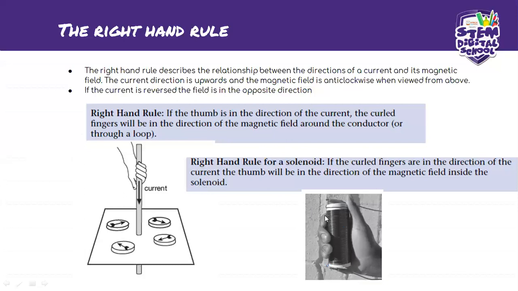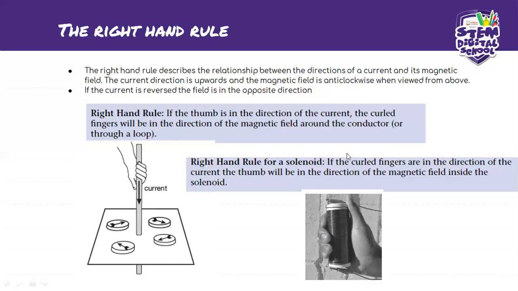Okay, so in this case, the thumb is not the one that indicates the current in the solenoid part. It's the curled fingers that show the direction of the current in the coil.